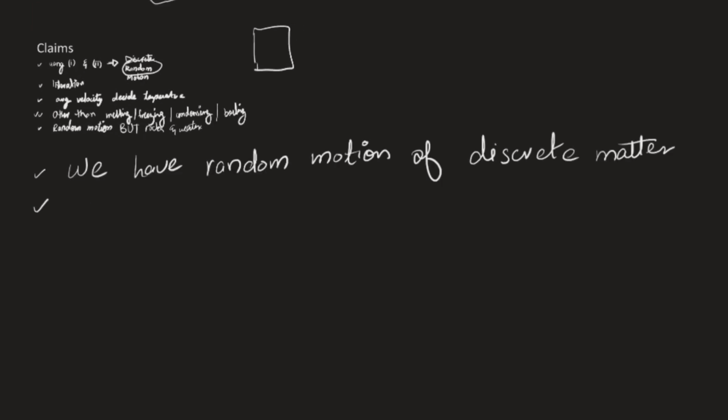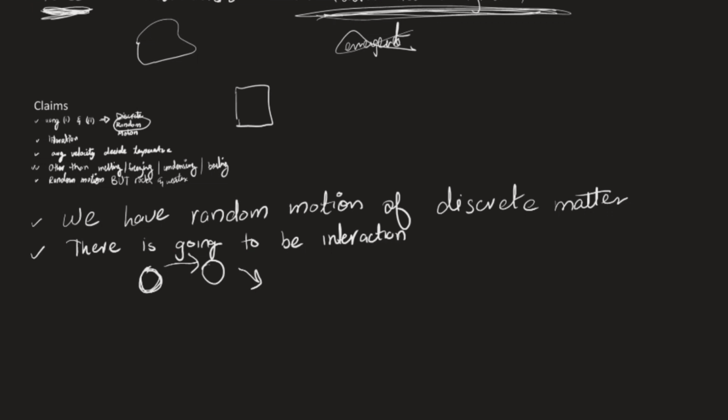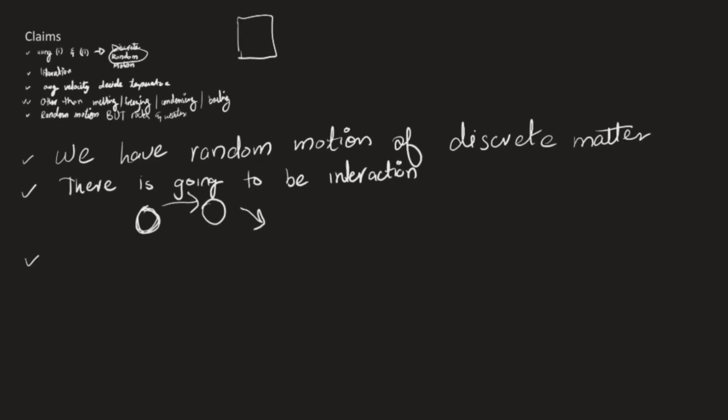Secondly, we were talking about interactions. So matter is going to interact, is it not? I mean, now you are considering spherical particles. It will happen every now and then that this particle is going to come over here and hit this particle. And in doing so, you can imagine a large or very speedy ball attacking a slower or stationary ball and giving it some momentum or some velocity. So that is going to happen. So there is going to be interaction between these particles. That is another claim.